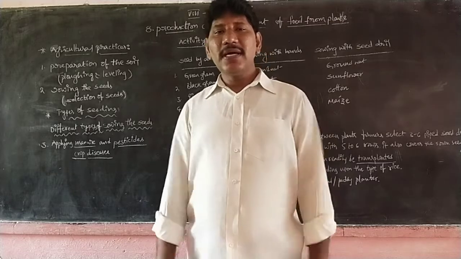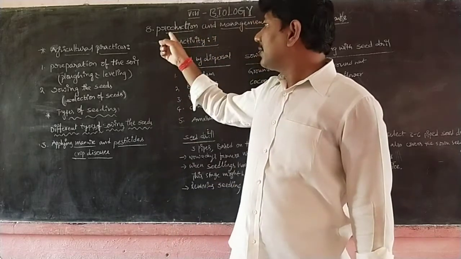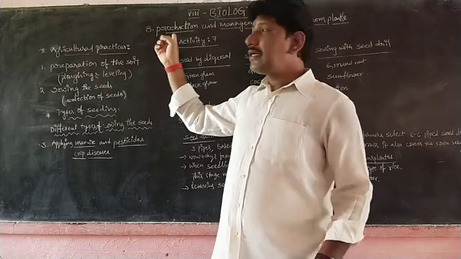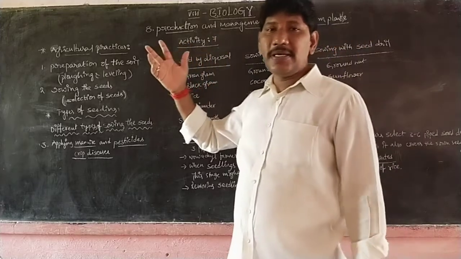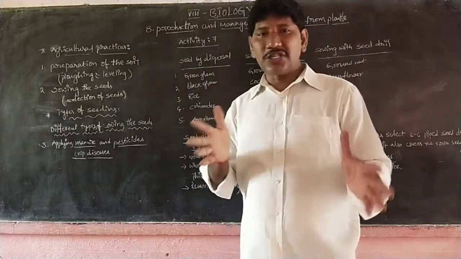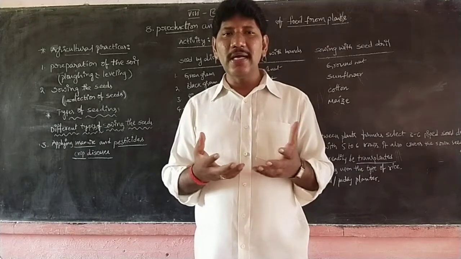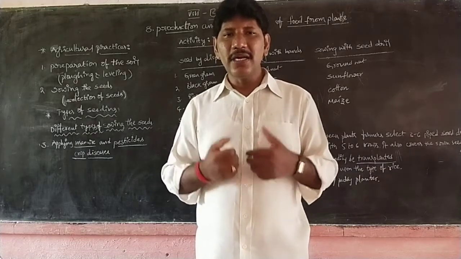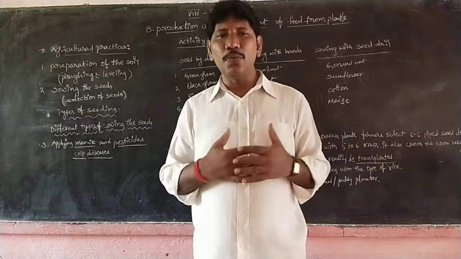In 8th class biology, we are discussing the 8th chapter, production and management of food from plants. Production means how the plants can produce. Generally, we get crop yielding, and we collect the grains from the crop.